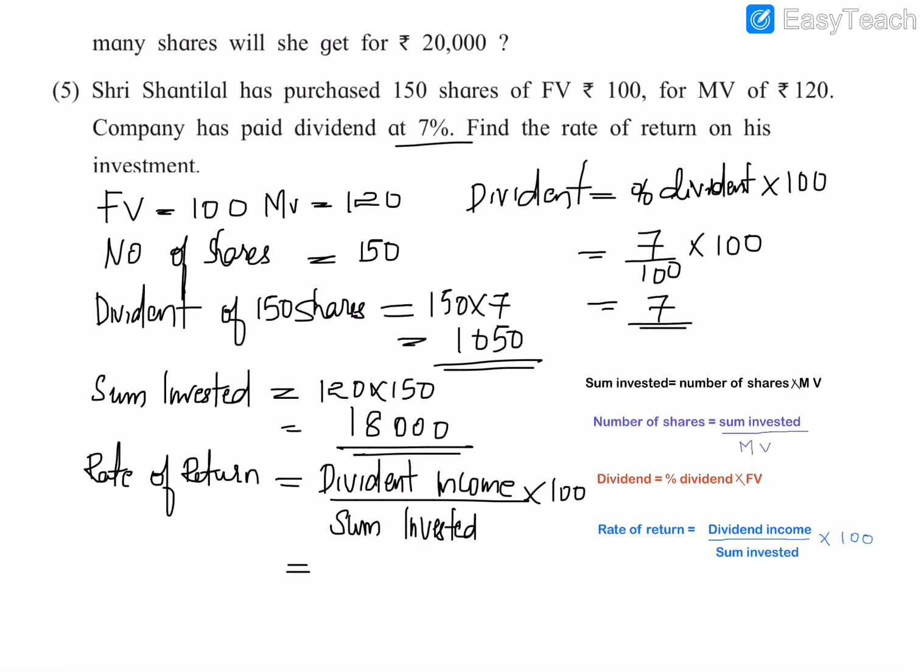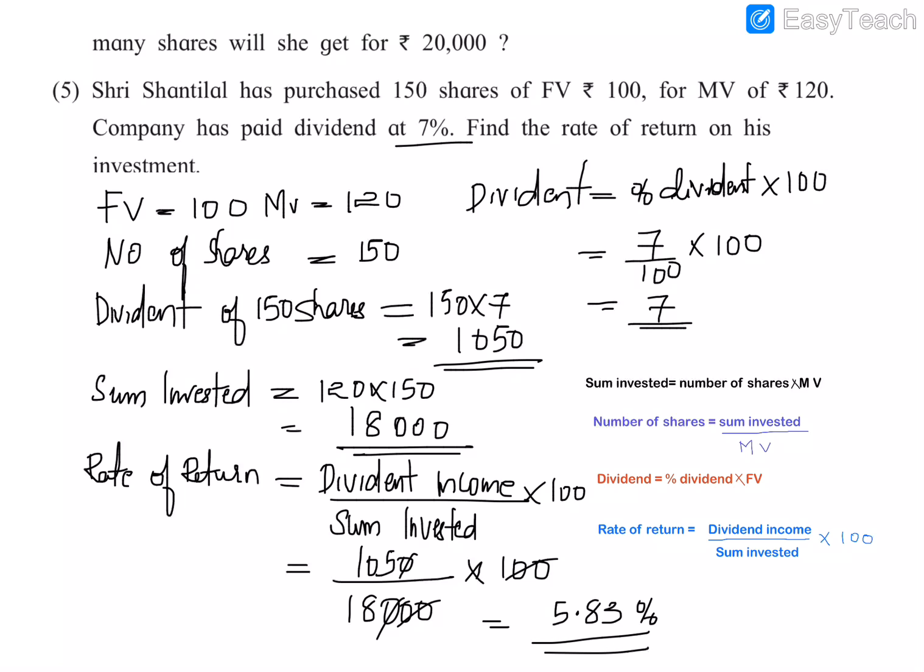So we put those values in the equation: 1050 divided by 18,000 into 100. The zeros will be cancelled and 10 will be cancelled. So 105 divided by 18, the answer will be 5.83, it will be like 5.8333. Since we are finding the rate of return, we are finding it in percentage, so 5.83% is the rate of return. So here the section 4.3 ends.